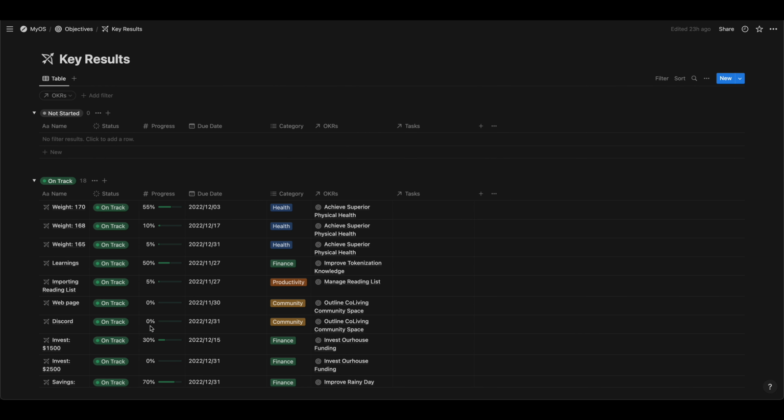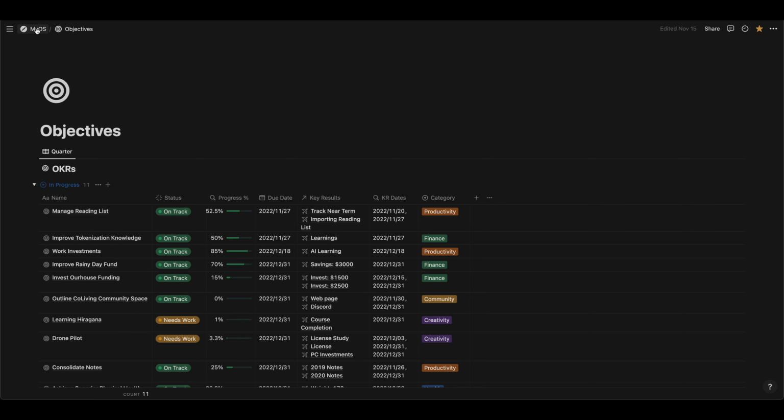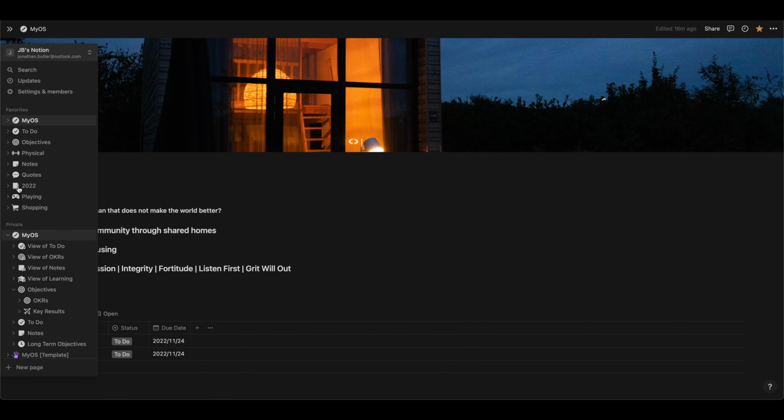You don't ever really need to worry about these because, again, working at the objective level, you can create them inside of each one of those cards. And so that way they all relate up successfully. But if you do ever want to find them, it is a database that's sitting under the objectives. And then under here, you also have your to-dos, notes, and long-term objectives.